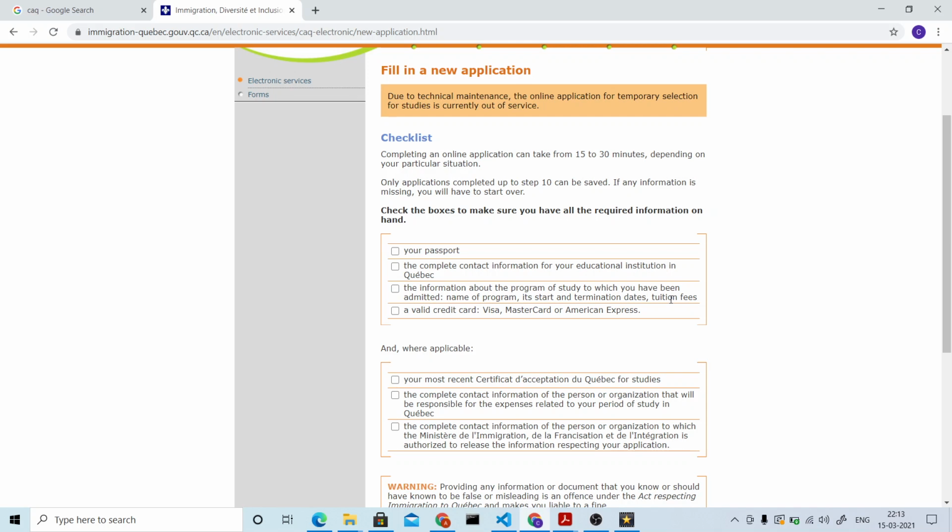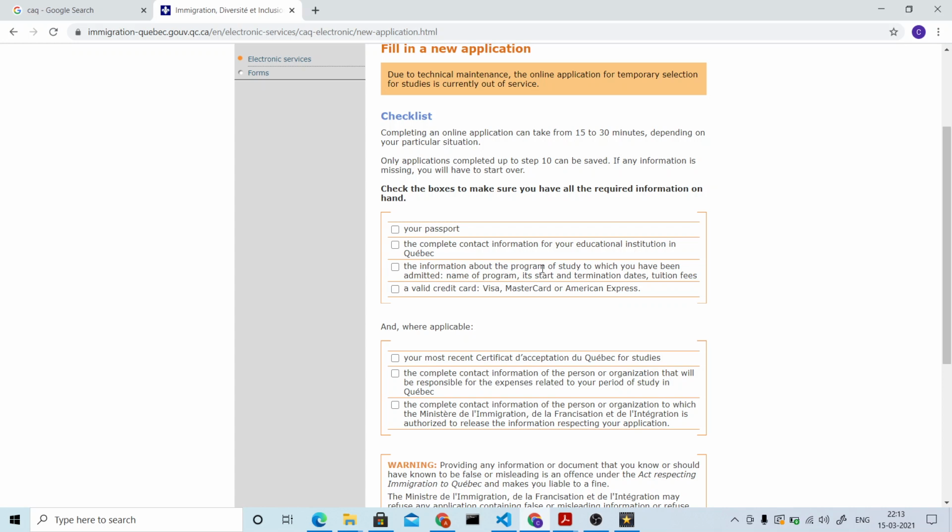You'll be given a checklist. You need to ensure that you have all this information prior to applying. So one is your passport, and you also need to have complete contact information of your educational institution. When they say complete contact information, this is nothing but just the address of your educational institution. And you can find this address in your admit letter or even on your institution's website.